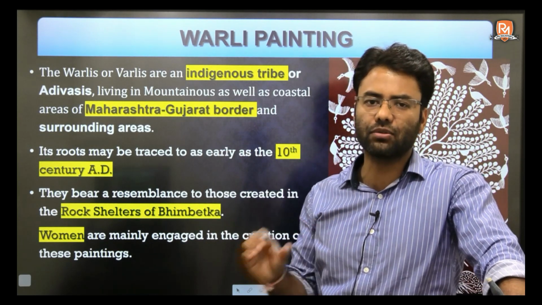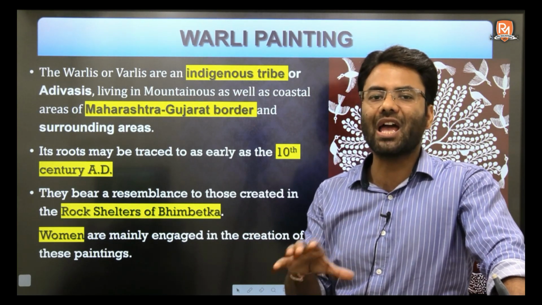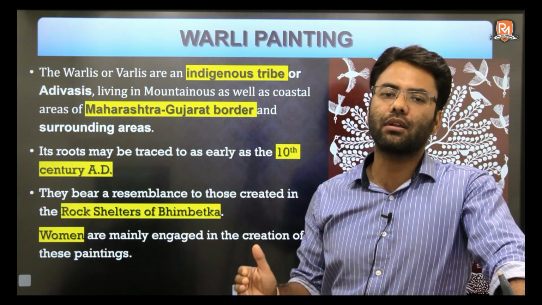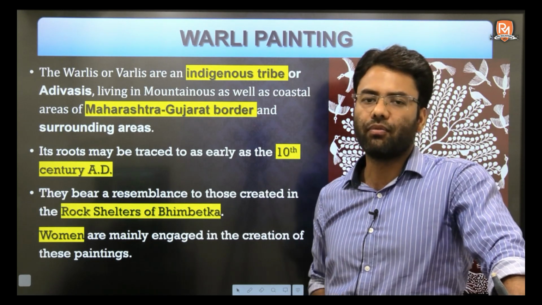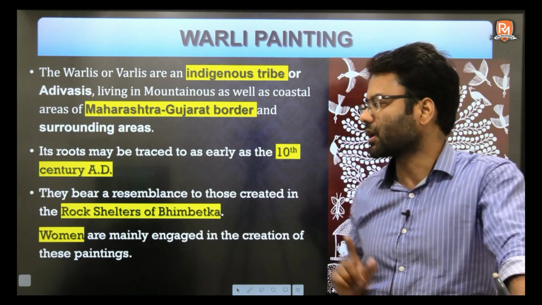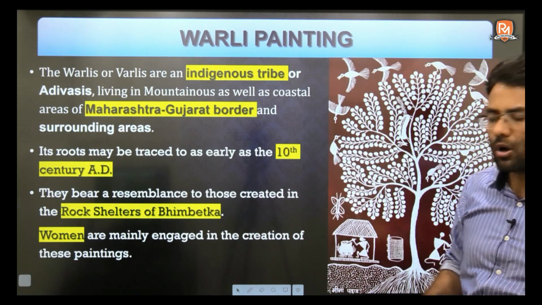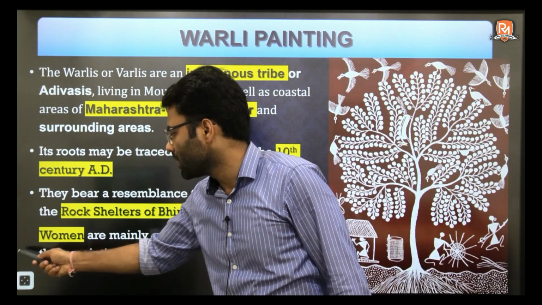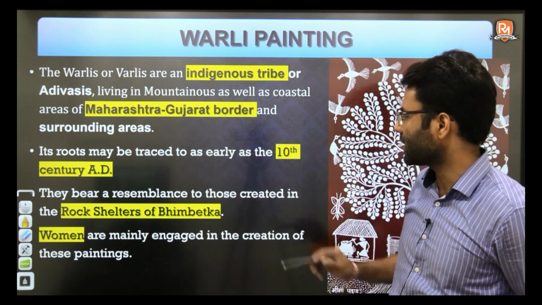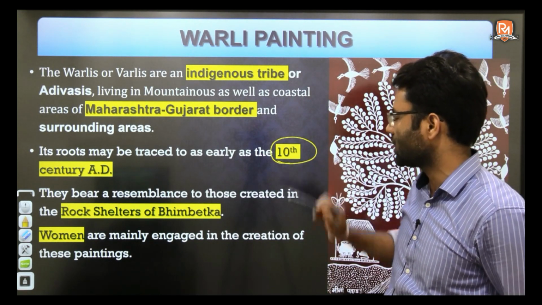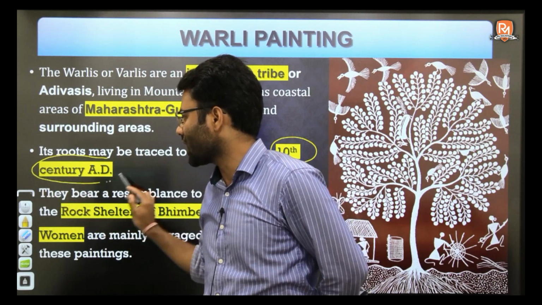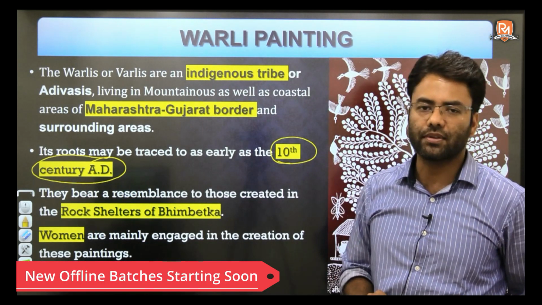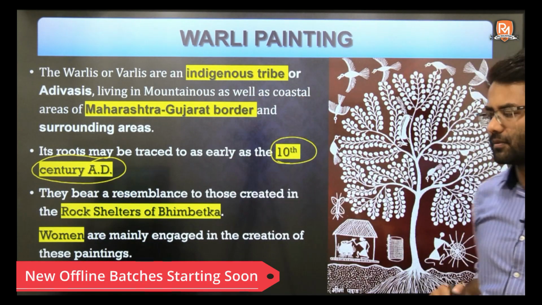In the Maharashtra Gujarat border area, you have a tribe called Warli, and from that they got their name as Warli paintings. Clear? Now the other thing, this is also a very old art form, not as old as the earlier two paintings, but they are also very much old, and they have their reference from 10th century AD also.